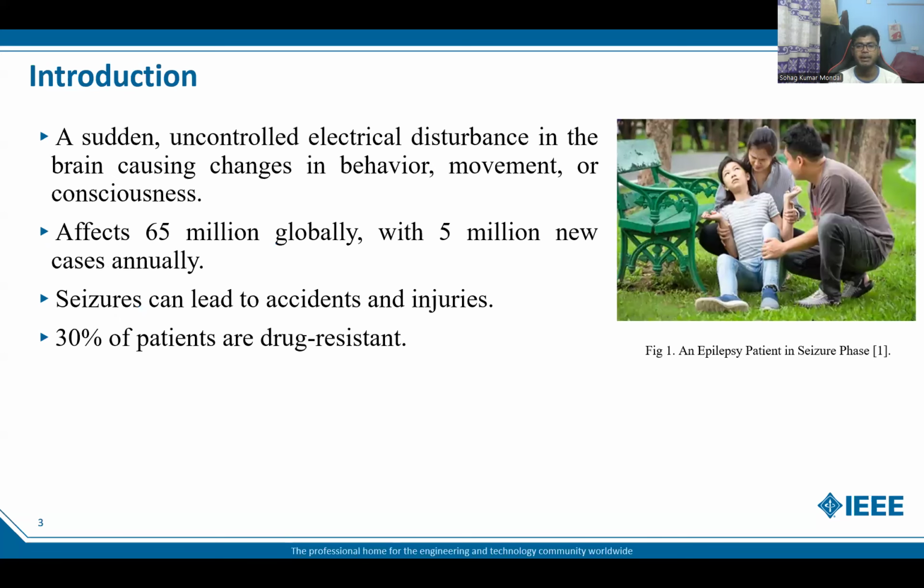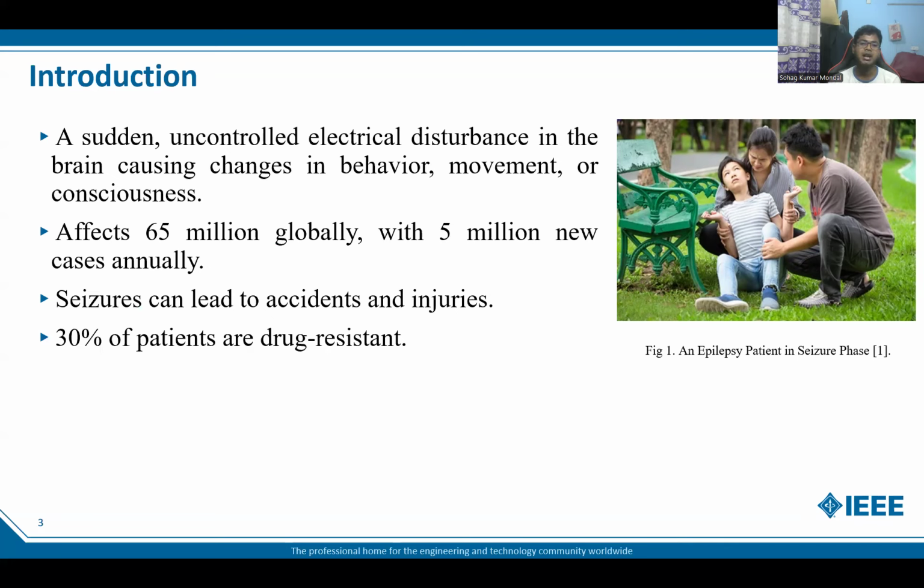So, what is epileptic seizure? It is a sudden uncontrolled electric disturbance in the brain, causing changes in behavior, movement or consciousness. Over the world, there are almost 65 million cases globally, and each year there are 5 million new cases. So, seizure is very dangerous.